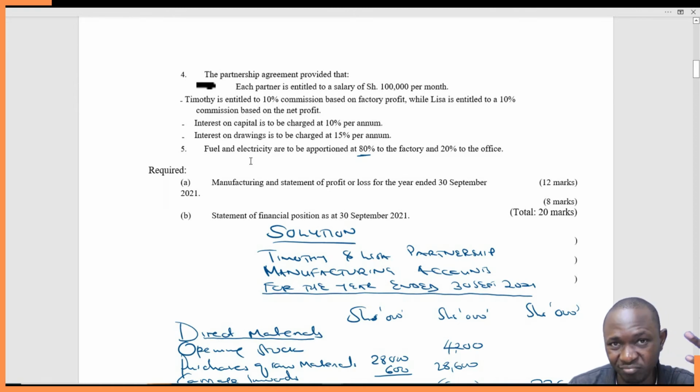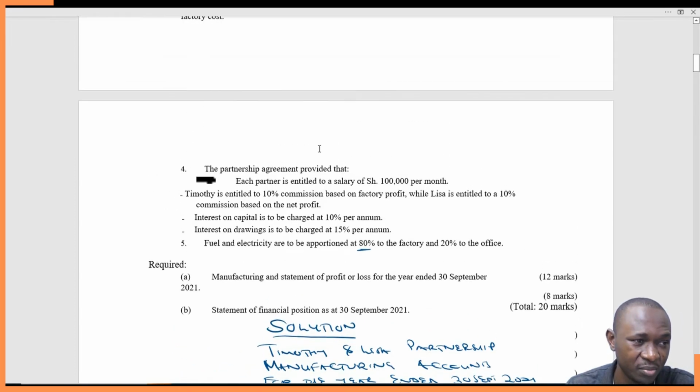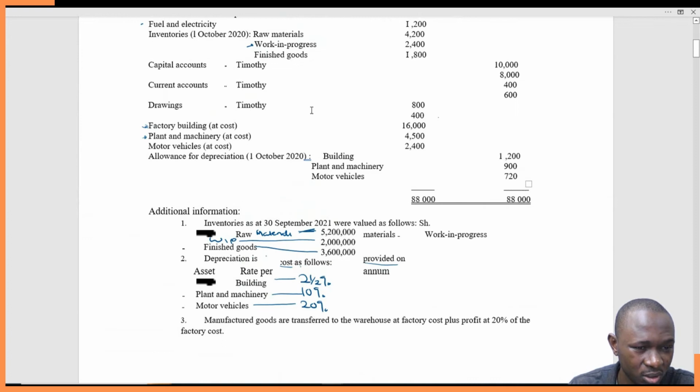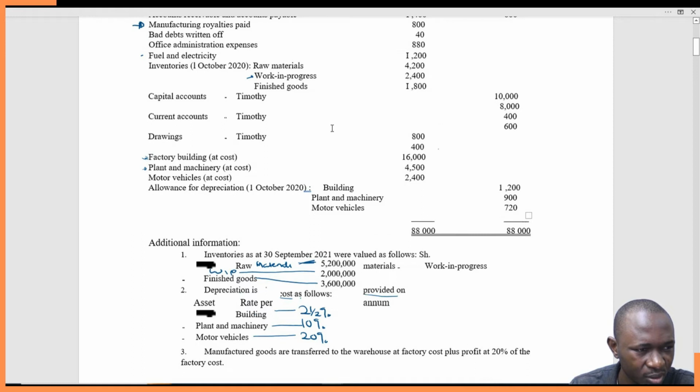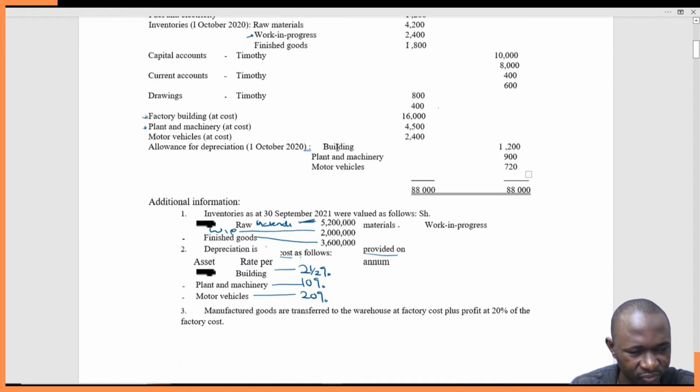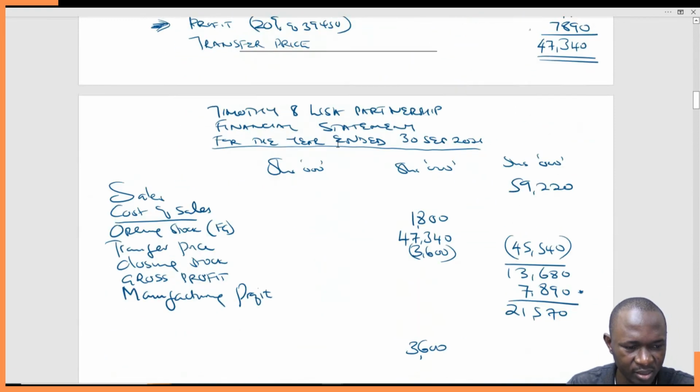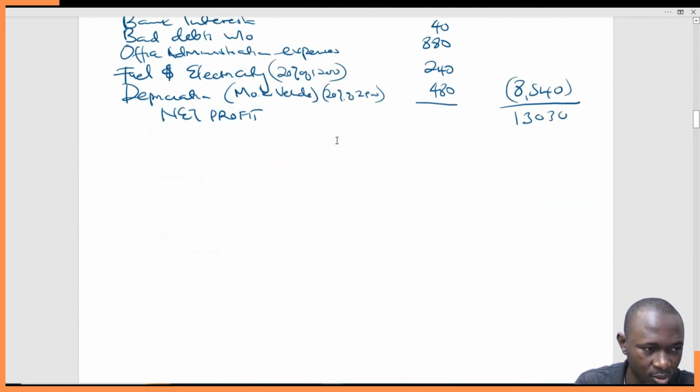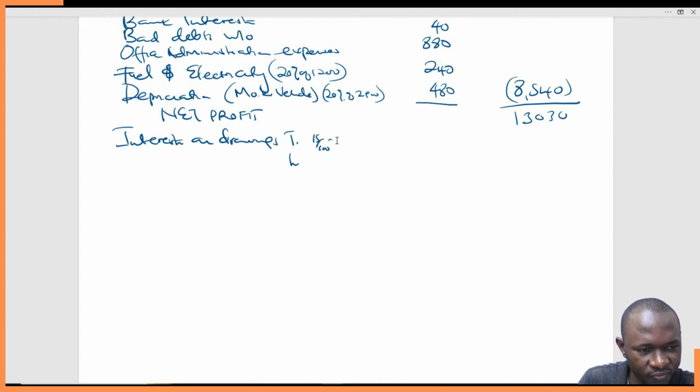So it's the business that is basically receiving this money. So interest on drawings is to be charged at 15% per annum. So 15% per annum, we go to the drawings, and you can see the drawings. Timothy 800, the other one is Lisa 400. So we simply come here and say interest on drawings, and we say for Timothy and Lisa, Timothy is 15% of 800, Lisa is 15% of 400. I think that's how it goes.